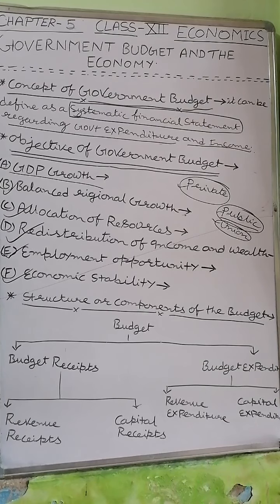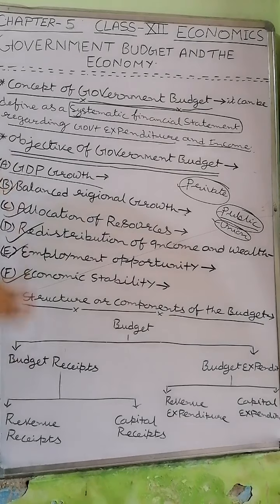Now in the next video we are going to study in detail what is budgetary receipt and what is revenue receipt and capital receipts, and what is the difference between these two receipts, and also what is the difference in revenue expenditure and capital expenditure, and where it may be done by the government. Thus, we hope that you understand this first initial segment of this chapter, government budget and the economy.